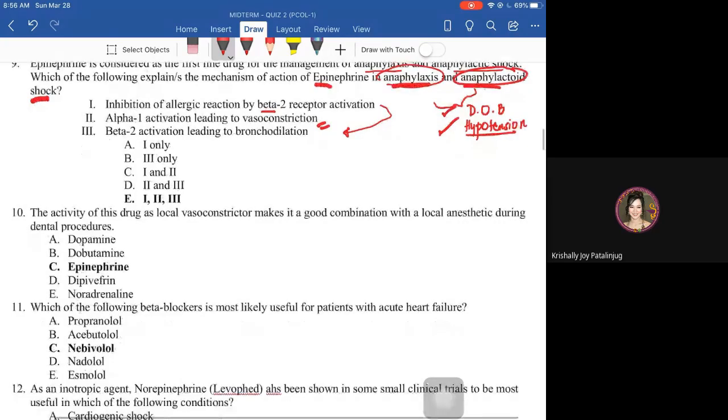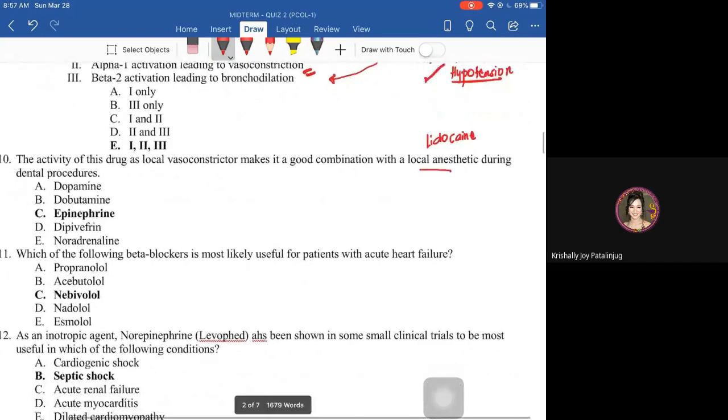Next, the activity of this drug as local vasoconstrictor makes it a good combination with a local anesthetic during dental procedures. We all know that the common local anesthetic administered during a dental extraction is lidocaine. A very good local vasoconstrictor, which is a good combination for lidocaine, is epinephrine. Again, that is because of its vasoconstricting action.